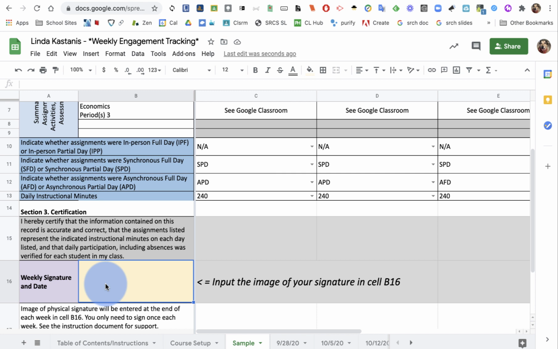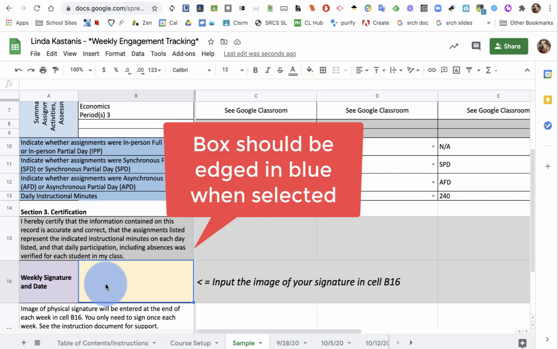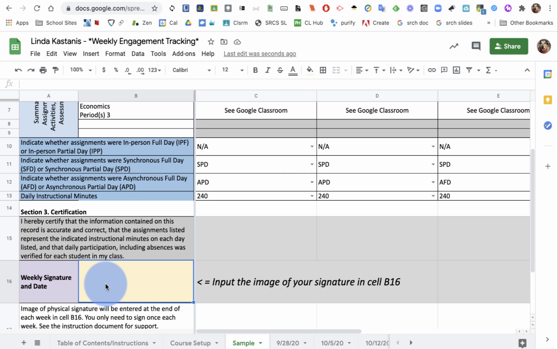To add that now, I'm going to go ahead and select that box that says weekly signature and date. And for the first set of items, I can use the same signature over and over again.